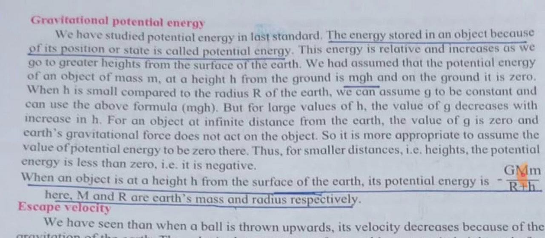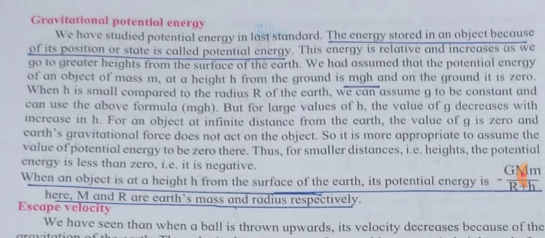When h is small compared to the radius R of the earth, we can assume small g to be constant and can use the formula mgh. Here the radius of the earth is considered capital R. If the height of an object is minimal compared to the radius of the earth, then the mgh formula is useful. But for large values of h, the value of g decreases with increase in height. For an object at infinite distance from the earth, the value of g is 0 and the earth's gravitational force does not act on the object.